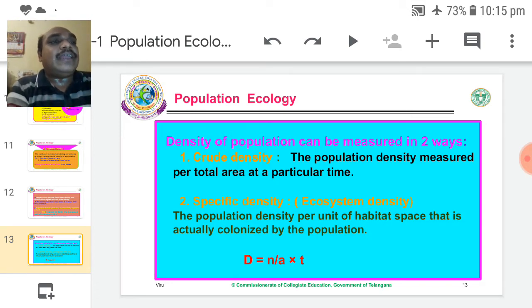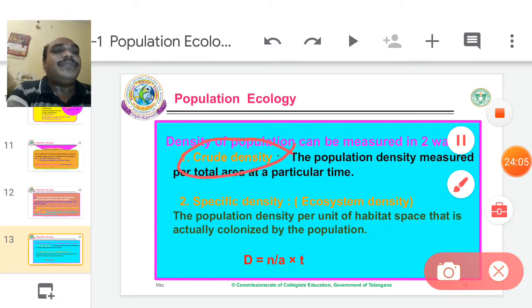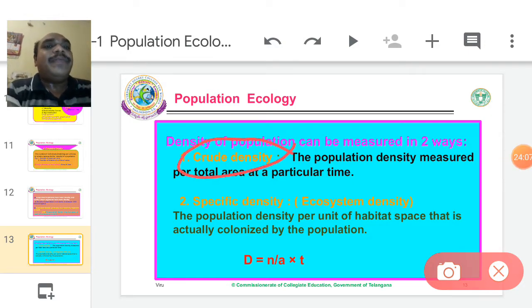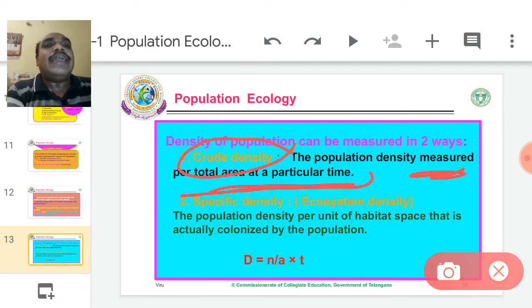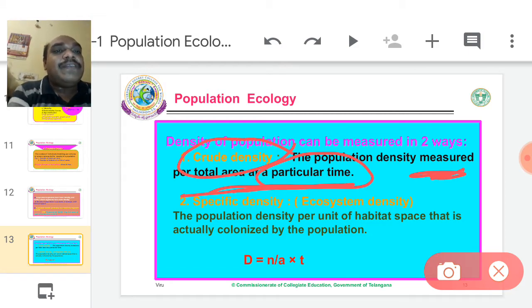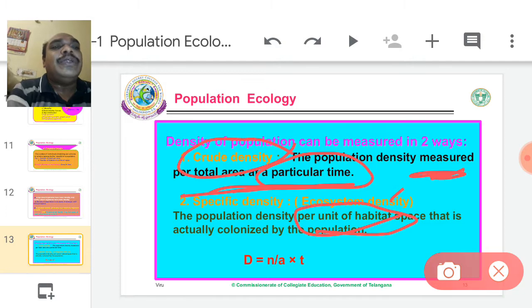Density of population can be measured in two ways. One is crude density. Crude density is measured by the total area at a particular time. Crude density means huge density. Specific density or ecosystem density also measures population density but in a smaller unit area, a smaller unit habitat.